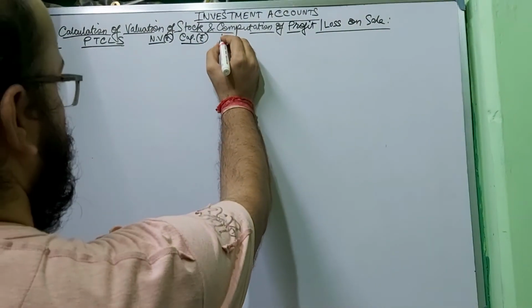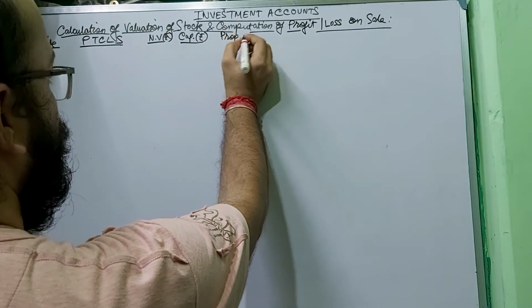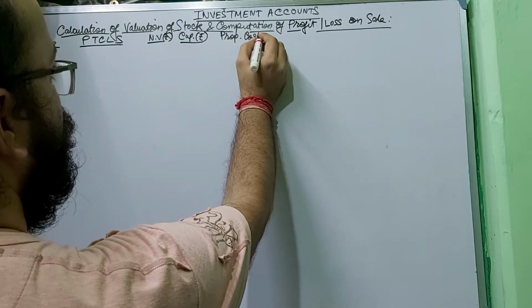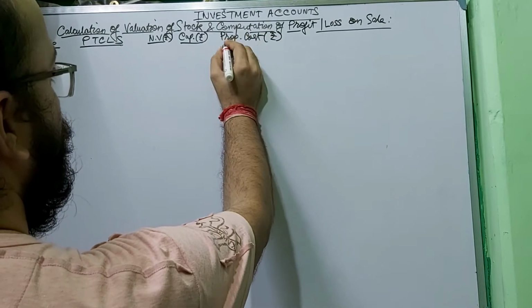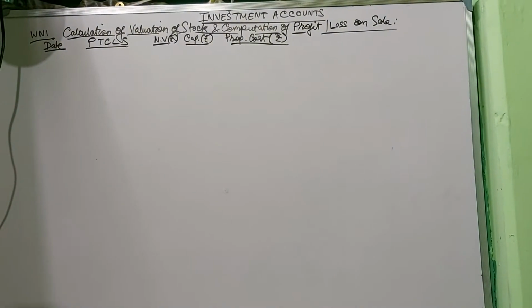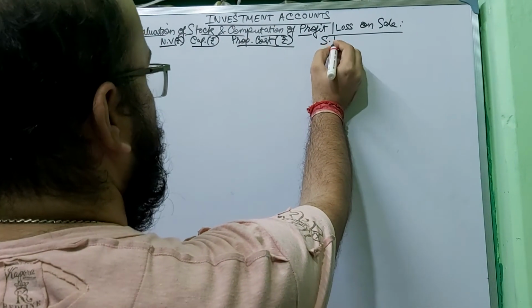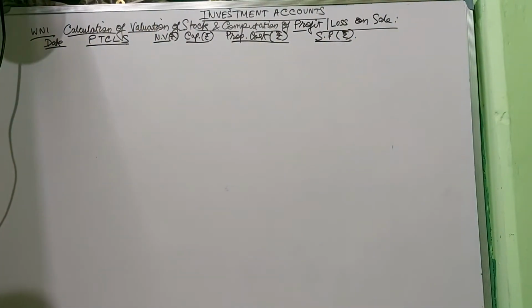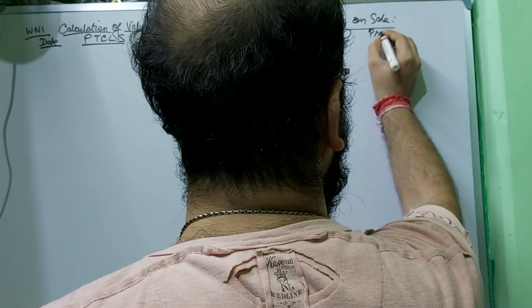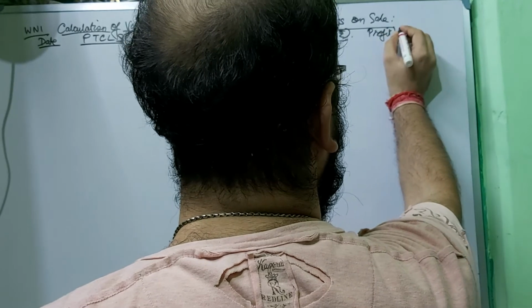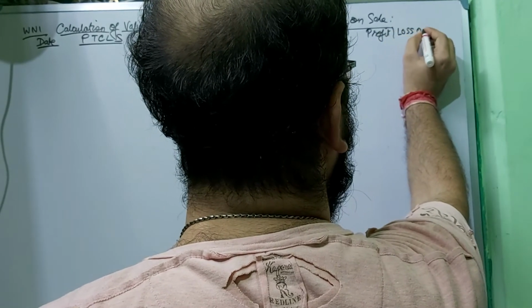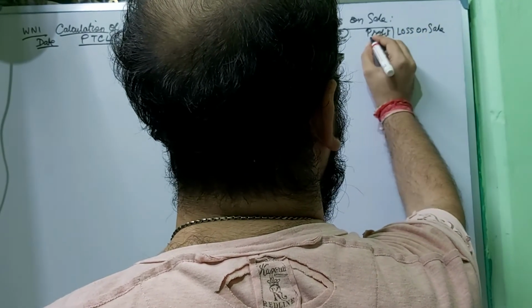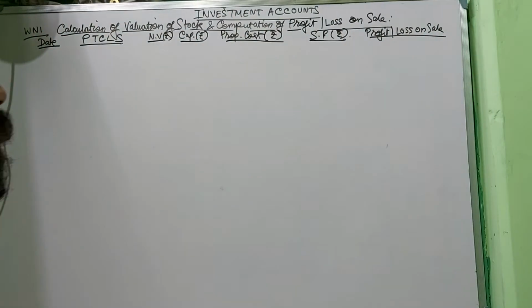This is proportionate cost, I write it in short proportionate cost. Next is selling price, I am writing it in short SP as selling price, and the last column will be profit or loss on sale. I am writing it in a smaller portion.